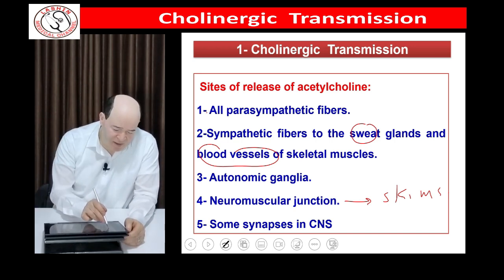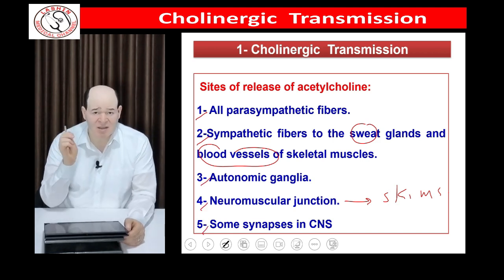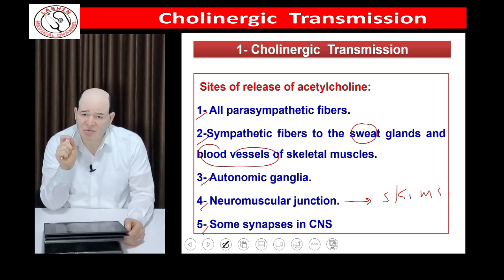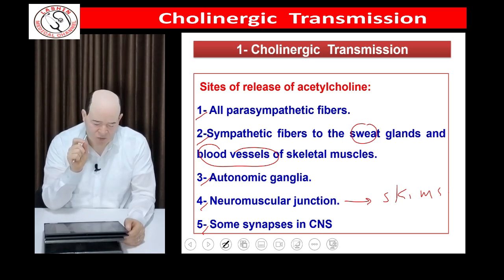Please remember these five areas and in sequence. You must remember them in sequence. You know the first, the second, the third, the fourth, and the fifth in this sequence.